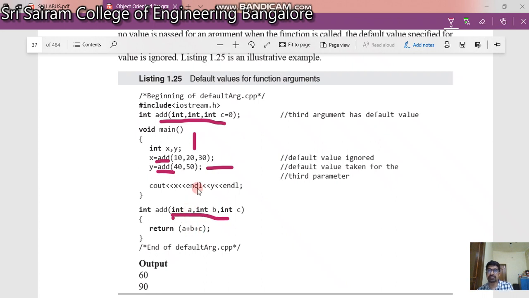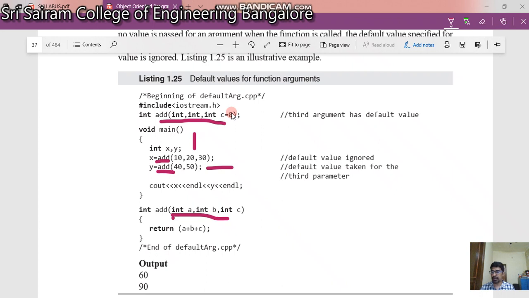When I call the function the first time, with 10, 20 and 30, A is going to be 10, B is going to be 20, and C is going to be 30, which finds the sum of these three numbers, which is 60. Next, my function call is add 40, 50. It will search for a function declaration, and it says there is a default value.